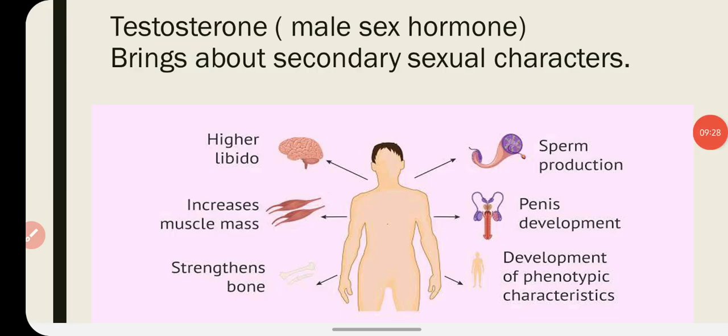In the male reproductive system, the testis produces testosterone, which is a male sex hormone, and it brings about secondary sexual characters, and it helps in the sperm production, penis development and phenotypic characteristics, and it strengthens the bone, increases muscle mass, and it increases the libido. So the testosterone is a very important hormone for the functions of the reproductive system.